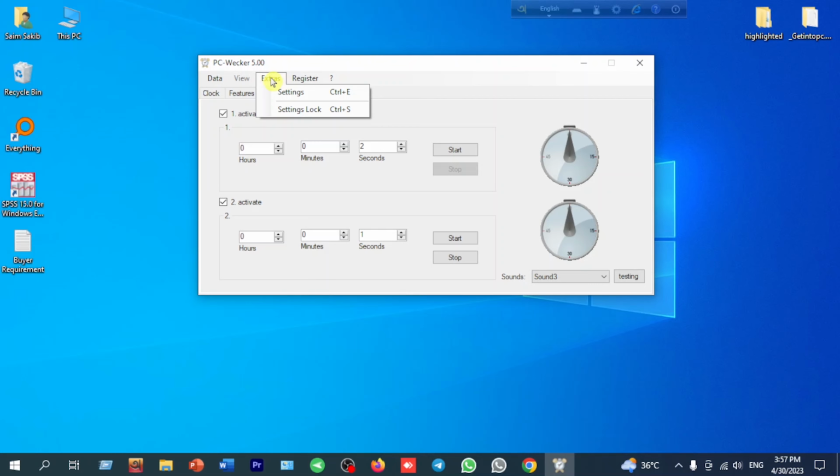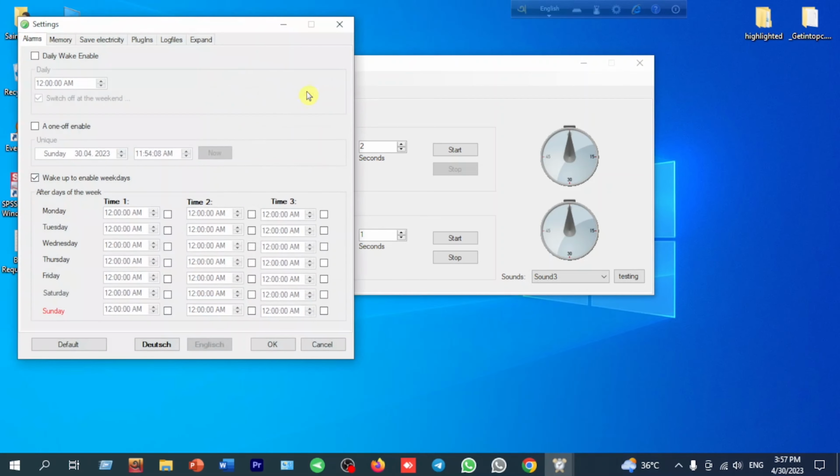Now we will talk about the important section of extras, settings. Here you can change your language from this section. If you want to change it from Deutsch to English, you can just click English and enable it. If you want to change to Deutsch, just click Deutsch, then it will run in the German language. Okay, now we will talk about all of these sections of settings.